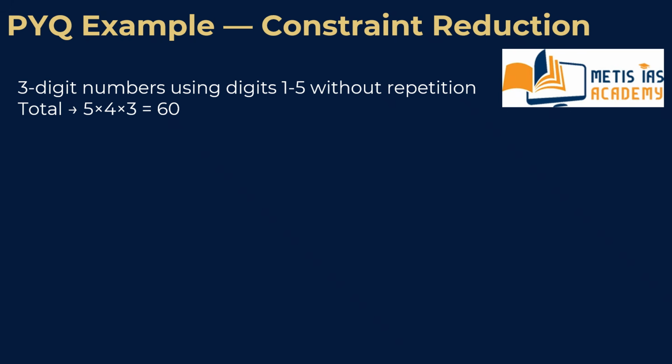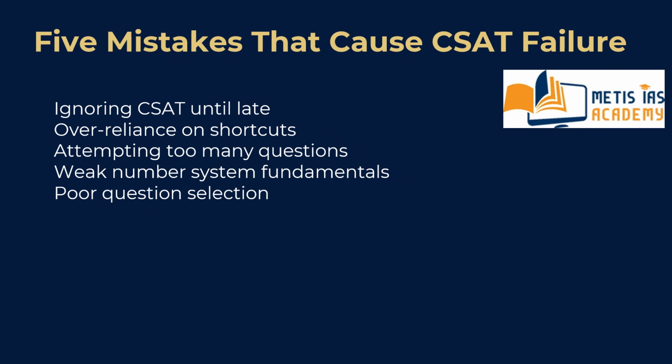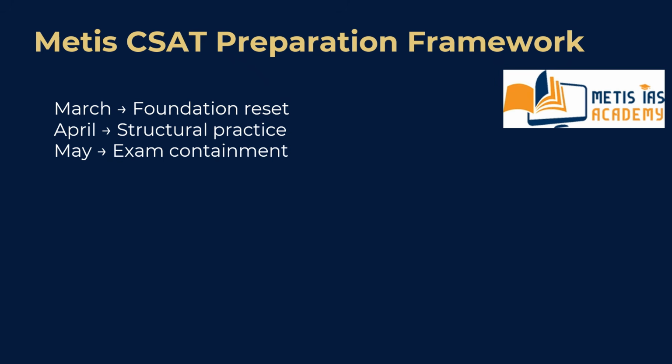So, preparation priority. Priority number one, number system and arithmetic basics. Priority number two, time and work, speed and distance. Priority number three, remainders, digit constraints, logical counting. Priority number four, probability and geometry. This order of preparation priority is the need of the hour to qualify CSAT easily for 2026.